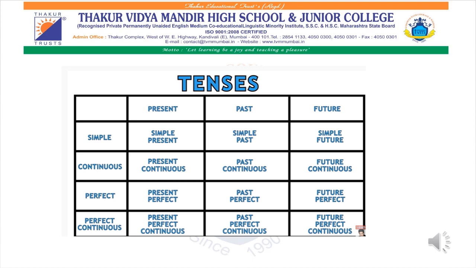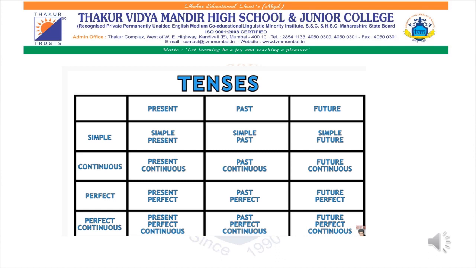Present and perfect give present perfect. And present and perfect continuous give present perfect continuous. Similarly for past and future. So we have three tenses and four aspects, and in total we have 12 tenses.